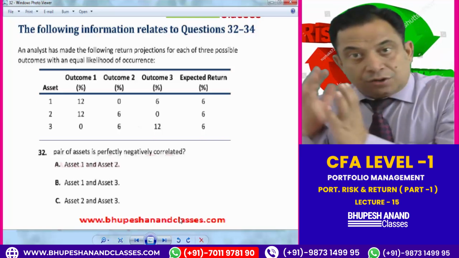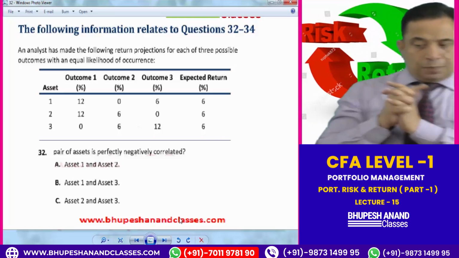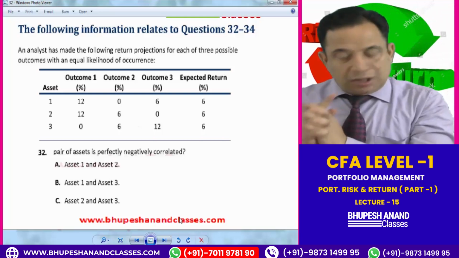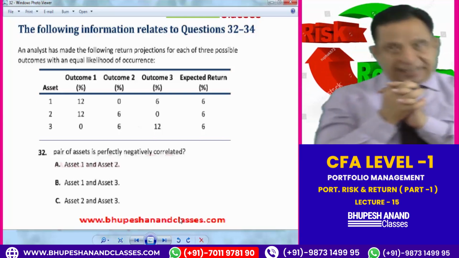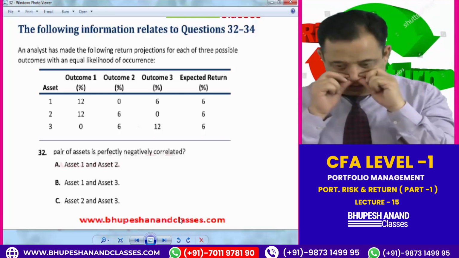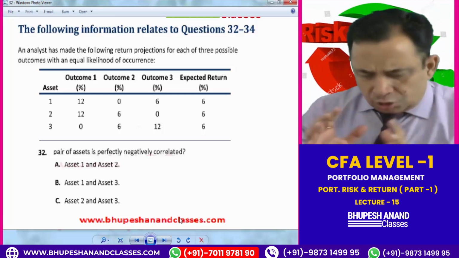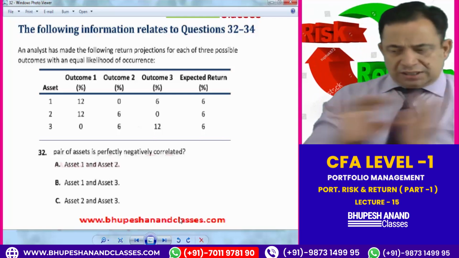Different scenarios, different returns are given to me, and at last the expected return is 6: 12 plus 0 plus 6 is 18, upon 3, is 6. So these are the different outcomes given to me. Don't go to question number 32 yet, just see the table.